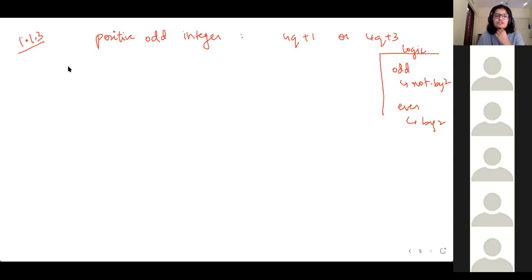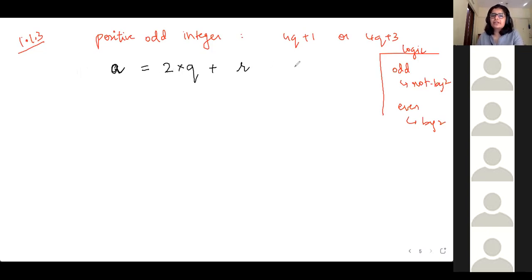Acha, before we do this, divisibility by 2 matlab, like if you have any random number a and you divide it by 2, so your divisor is 2, then you get some quotient and remainder. So what all are your possible values for the remainder?